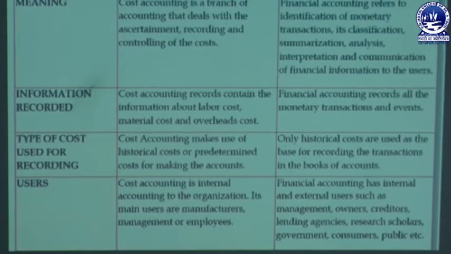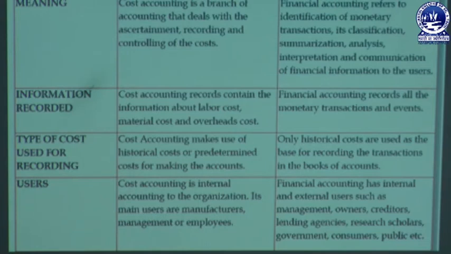The third one is the type of cost used for recording. In cost accounting, it takes into consideration historical cost or predetermined cost for making the accounts.